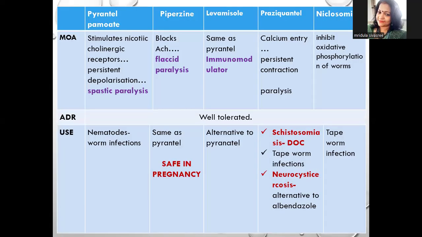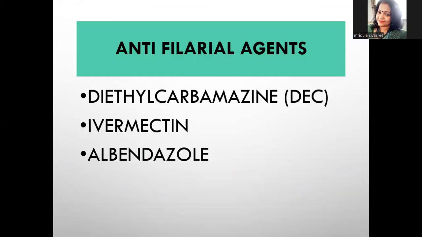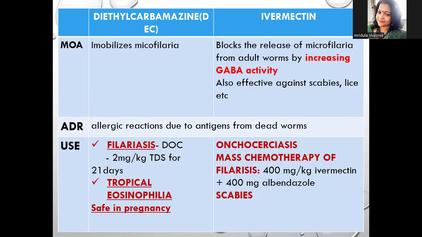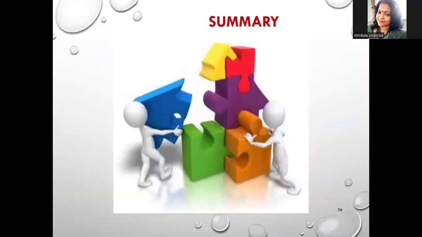Here we can see the mechanism, uses and ADRs of pyrantel pamoate, piperazine citrate, levamisole, praziquantel, and niclosamide. Antifilarial agents are DEC, ivermectin, and albendazole. Diethylcarbamazine is also used in tropical eosinophilia. Ivermectin is used in onchocerciasis and as chemotherapy of filariasis, and also it is used in scabies.